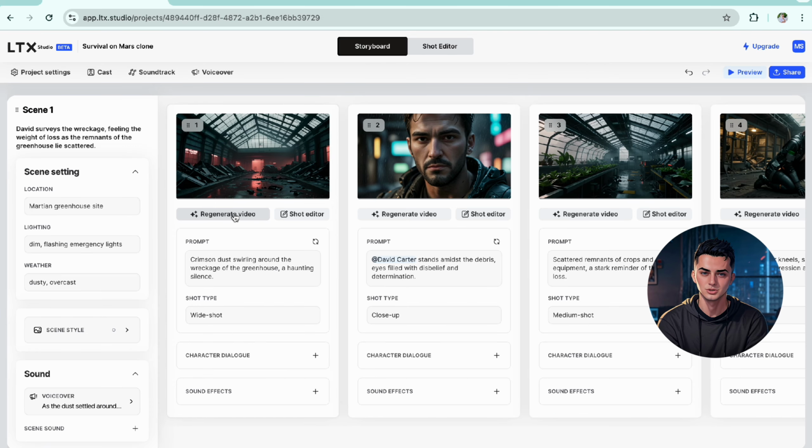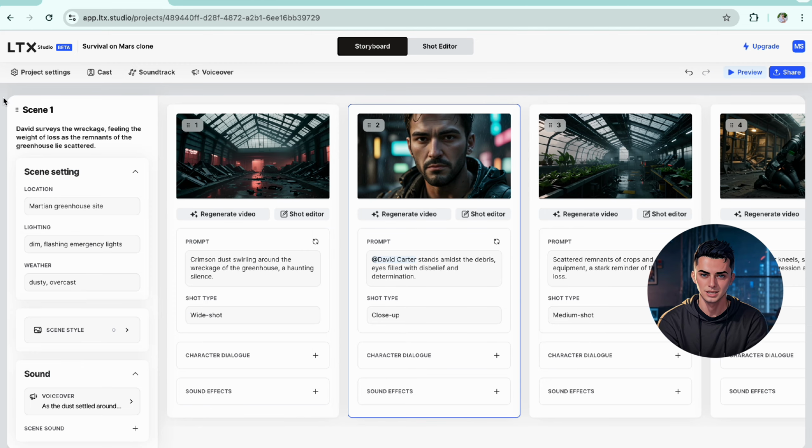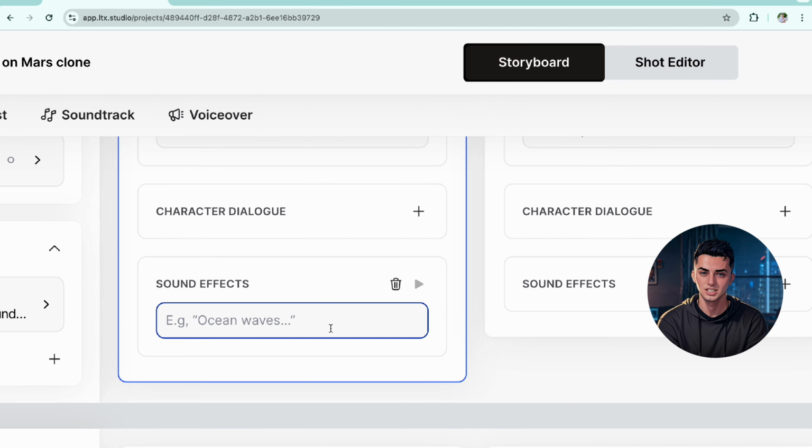Now we go back to the storyboard and we can do this for each individual shot. Also, let's say if you want to change the scene, you can just drag it from here and move it around in your timeline. I'd like to keep this as 1 because I think the storyline is already pretty good, but you can change the voiceover, change the sounds of each scene, you can even add in an extra shot if you'd like to, and then once you're ready you have to generate all the videos.